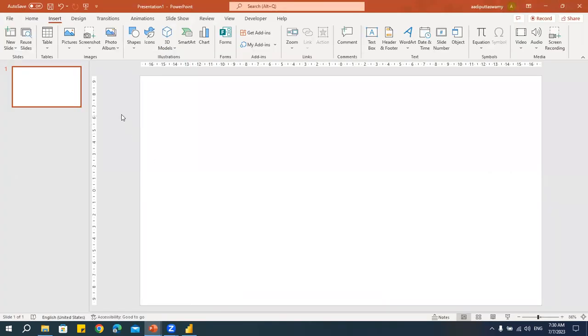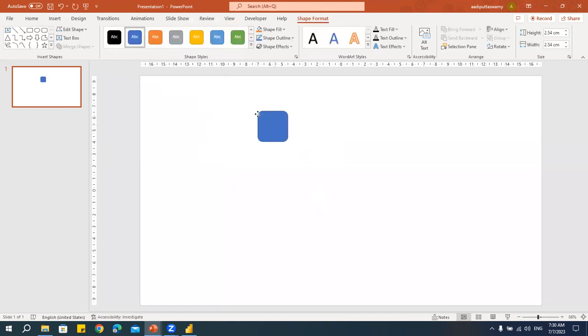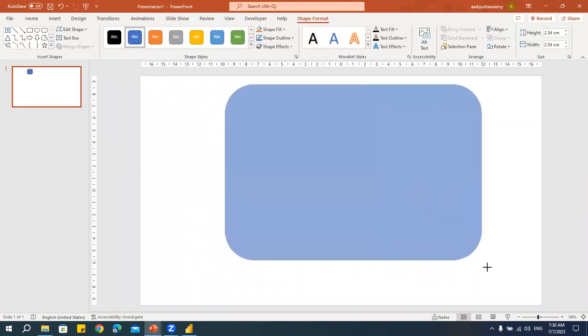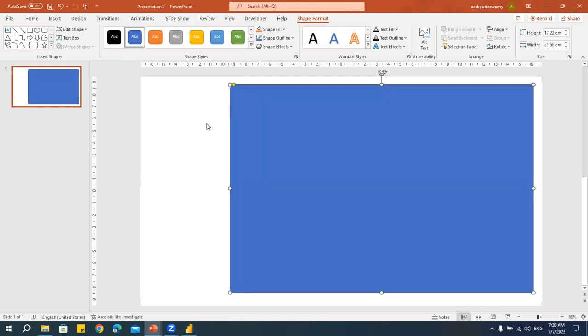Now I'll go to this Insert. I'll say shape. Here I have so many different shapes. What I'll do is I'll go here. I'll take one shape like this. I just took one shape with rounded corners. Just drag it like this and adjust like this. Assuming that my design should be something like this.